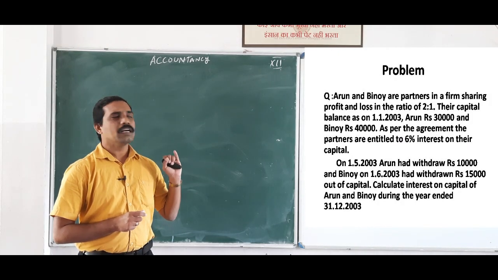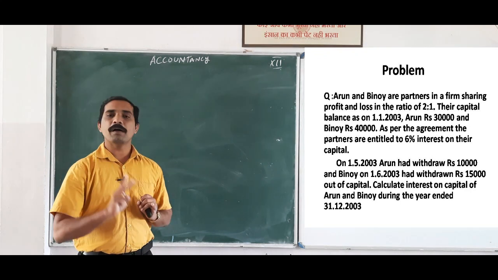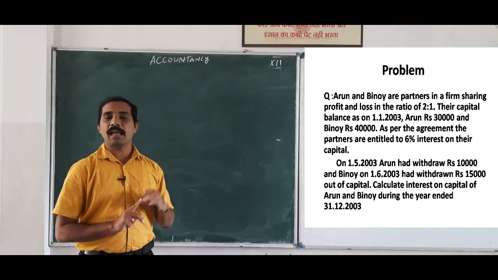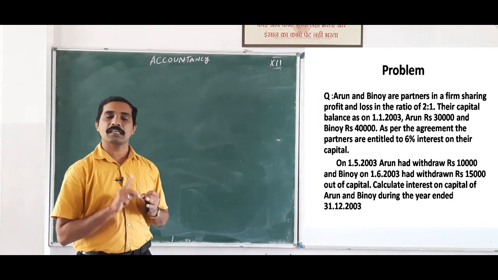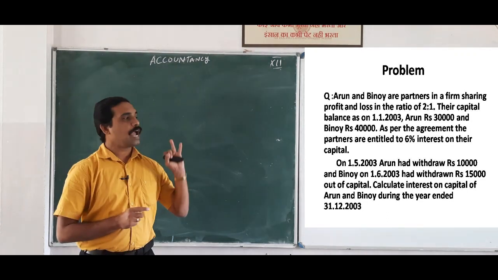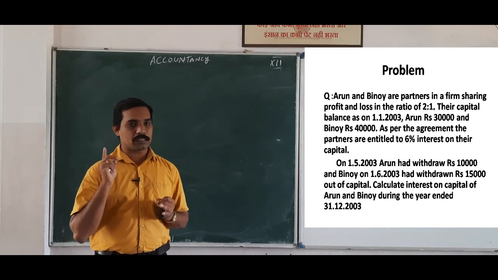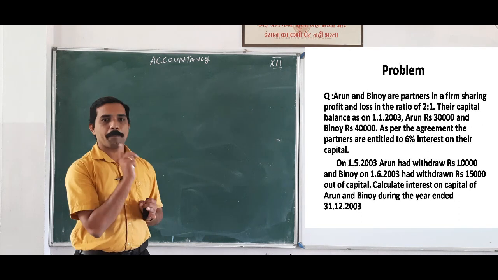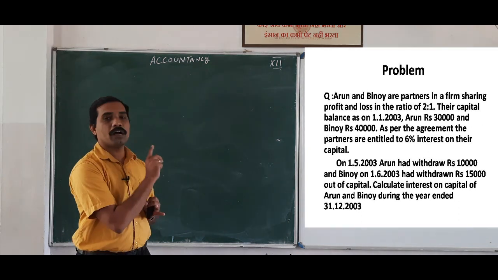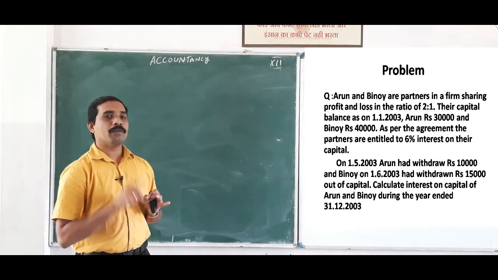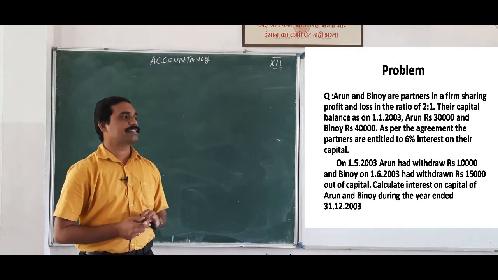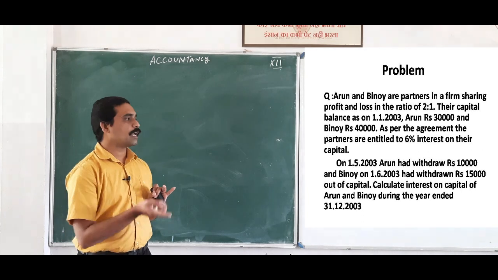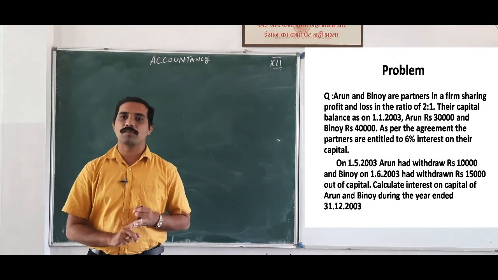See, in this question, there are two partners, that is Arun and Binoy, and their profit sharing ratio is 2:1, and their capital balance is Arun 30,000 and Binoy 40,000. That is the capital contributing date, 1/1/2003, and the interest rate is 6%. And then on 1/5/2003, Arun had withdrawn rupees 10,000.